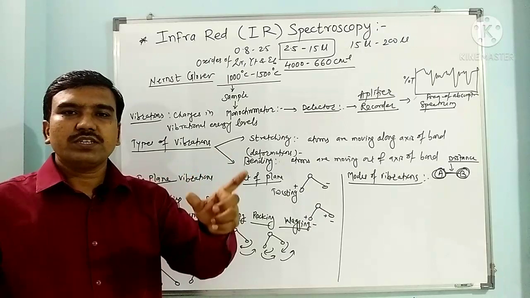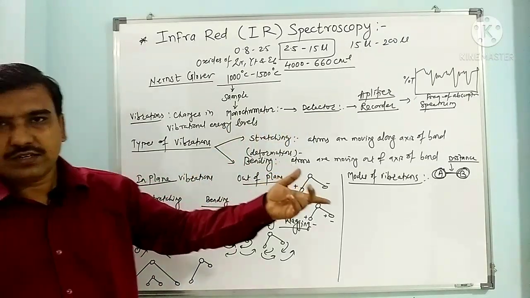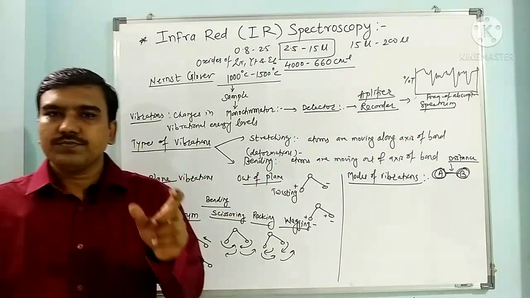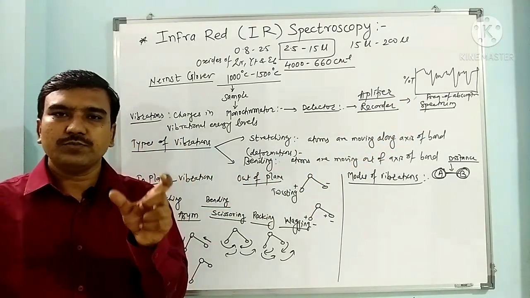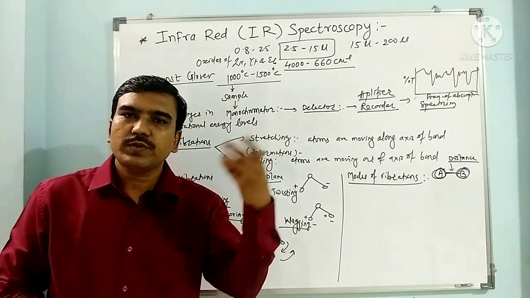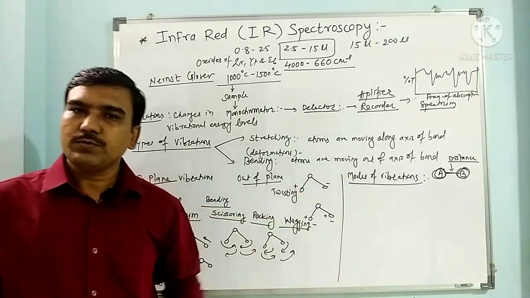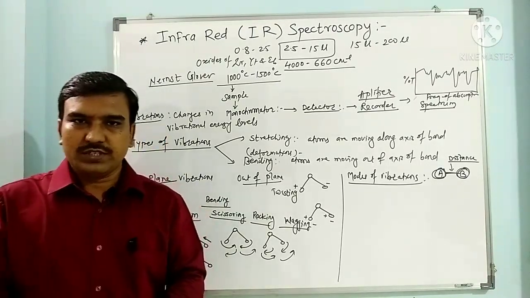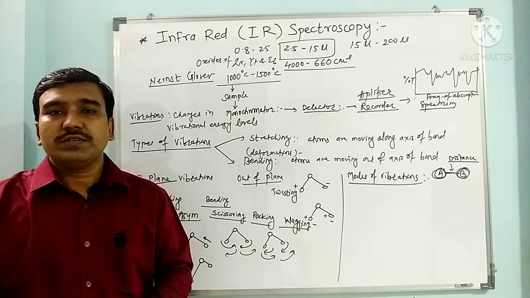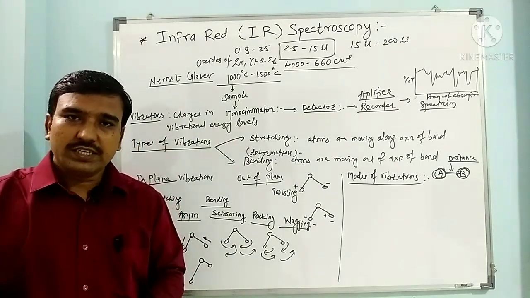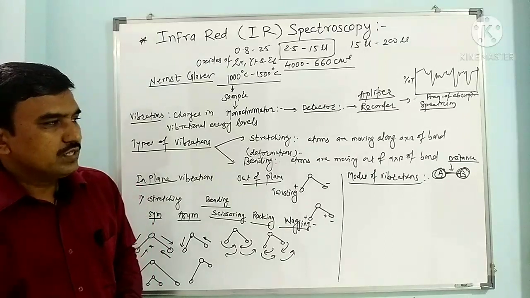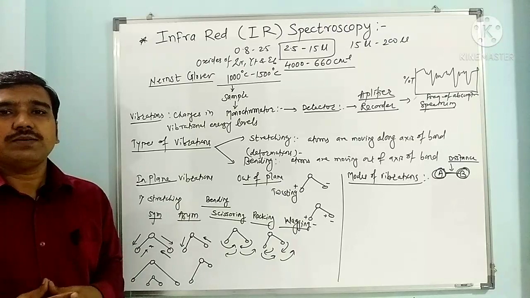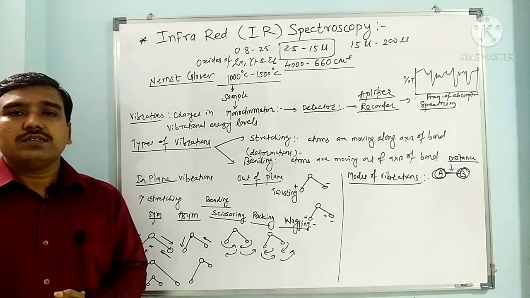If an OH group is present in one compound, suppose ethyl alcohol, and we may have cyclohexyl alcohol, in both the OH group is the same, but this OH may absorb at a different frequency. One may absorb at 3400, other may absorb at 3450. So it does not have exactly the same frequency of absorption, because it also depends on some neighboring atoms, some other interactions, some steric effect because of the adjacent groups. So we can have different types of vibrations, and these vibrations are recorded in IR spectroscopy.